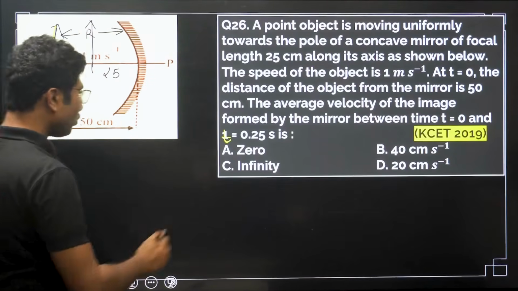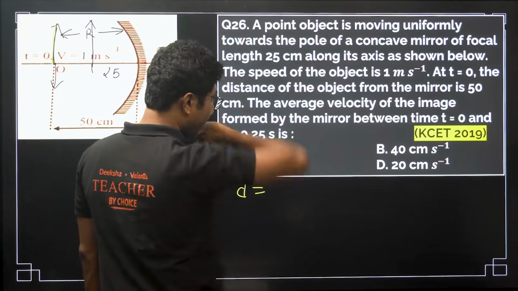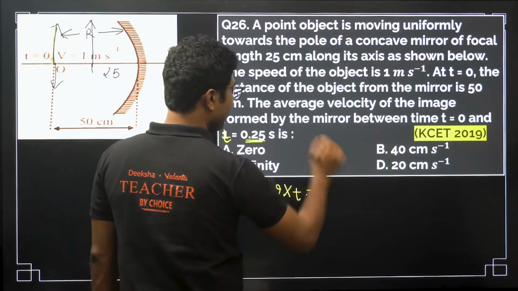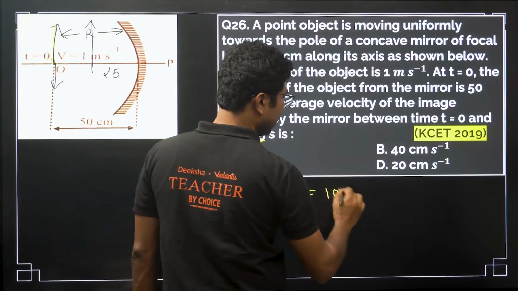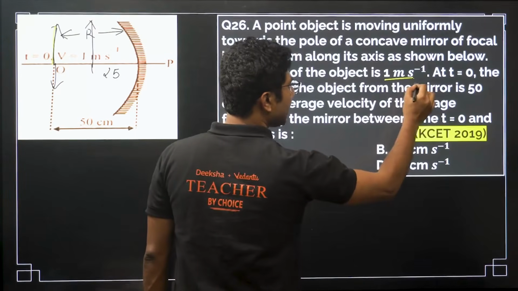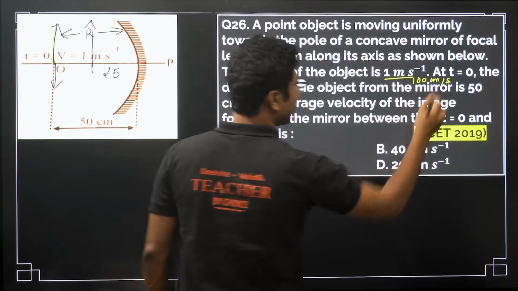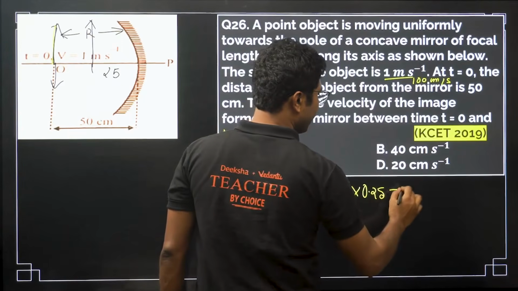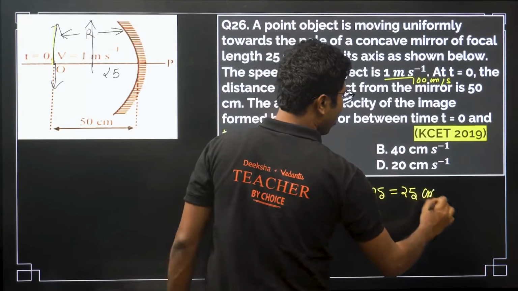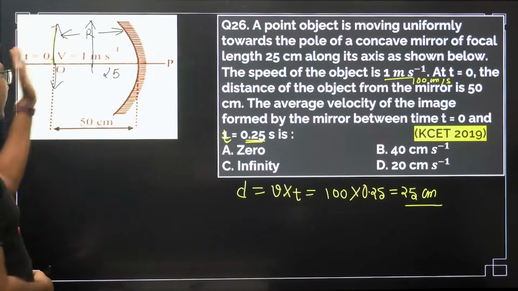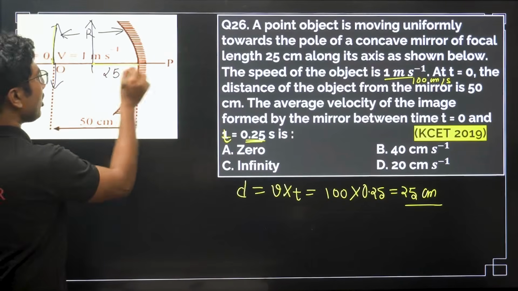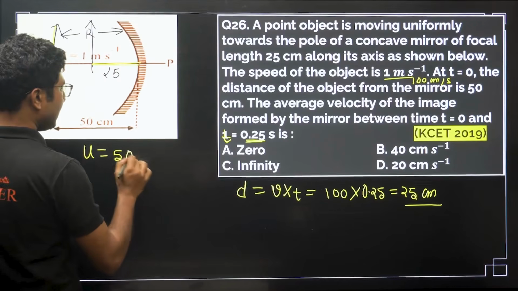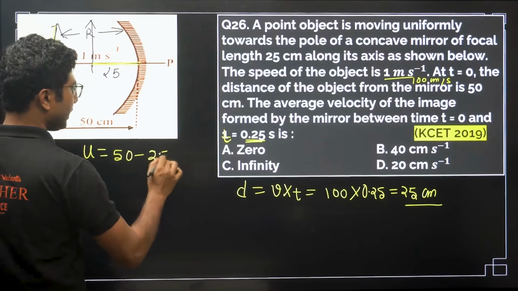The distance moved by the object after 0.25 second is given by speed times time. Speed of the object is 1 meter per second, that is 100 centimeter per second. Time is given 0.25, so that is 25 centimeters. The object moved by a distance of 25 centimeters. So what is the distance of the object from the mirror? It is the initial distance 50 minus the distance moved, that is 25